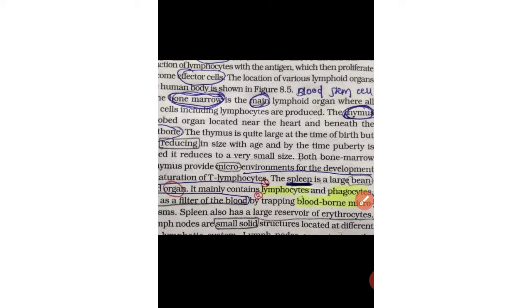And the thymus is located near the heart and beneath the breastbone. Both the bone marrow and the thymus provide the microenvironment. And that is also a point of question.